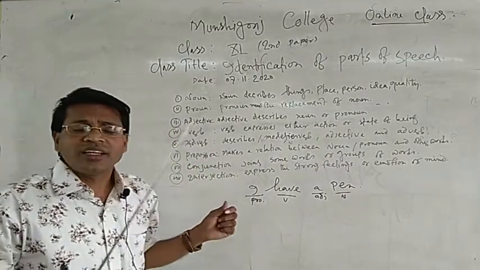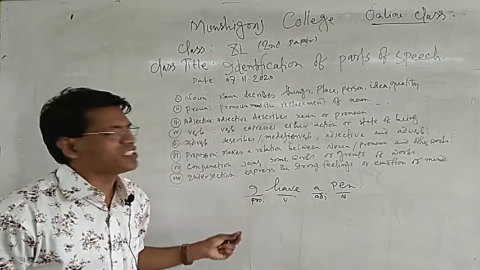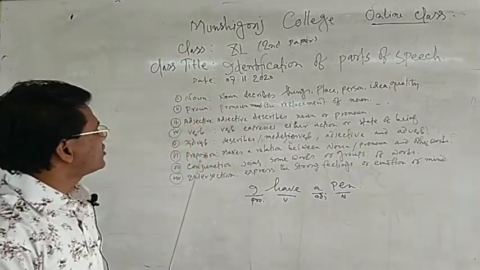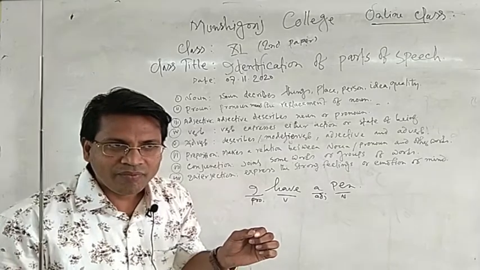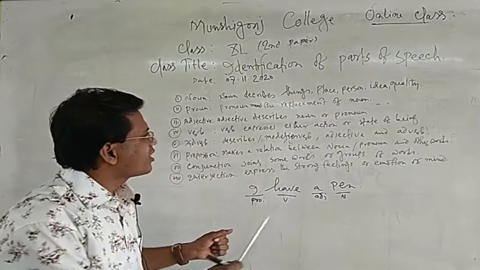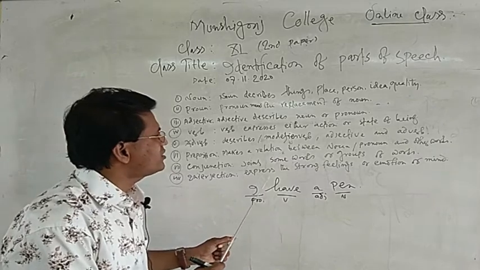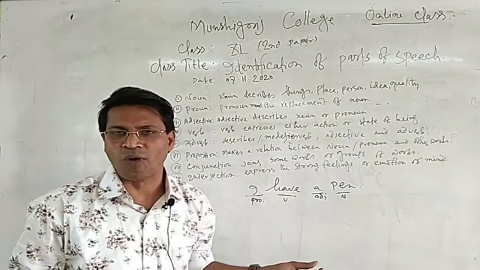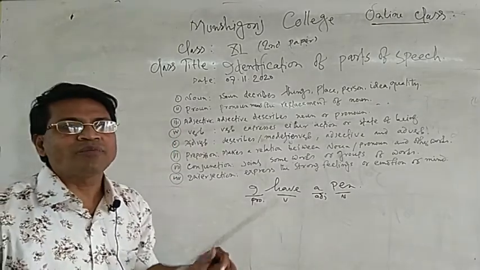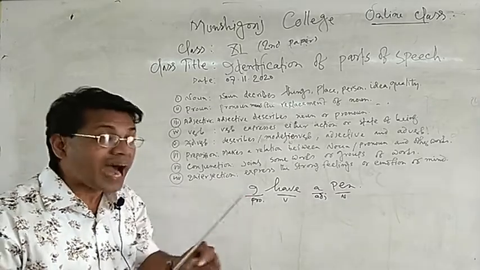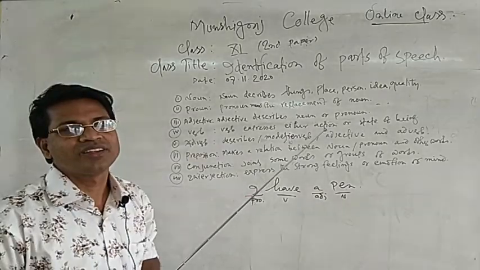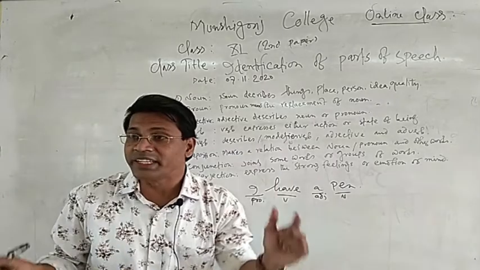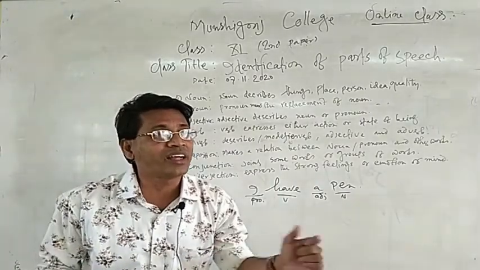Preposition makes a relationship between noun, pronoun and other words. Preposition works mainly in a sentence and makes relation between noun, pronoun and other words. So preposition is a kind of word which is used before noun and pronoun and makes relationship with the other words in a sentence.